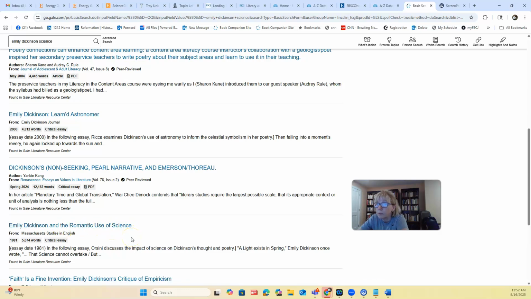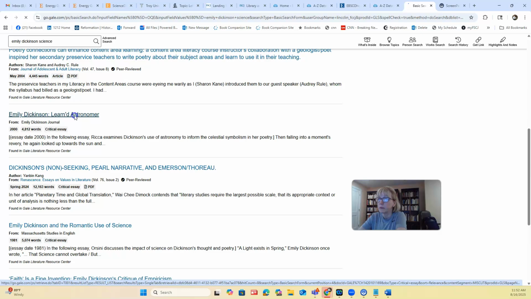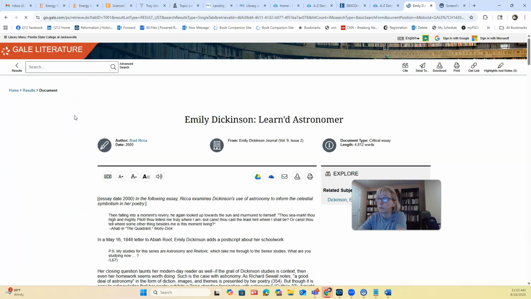Well, I don't really want to use that because I believe that at that point, the urtext version of Emily Dickinson's poetry had not come out yet, where it's like straight by the way that she wrote it, with all the breaks and irregular capitalizations. But by 2000, yes, it had been cleaned up. Okay, learned astronomer.